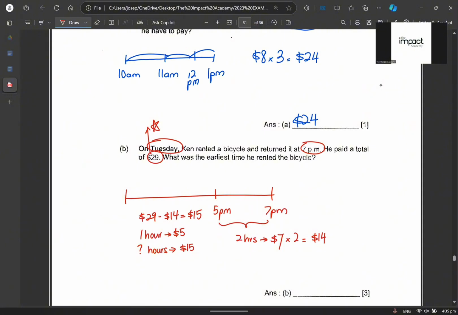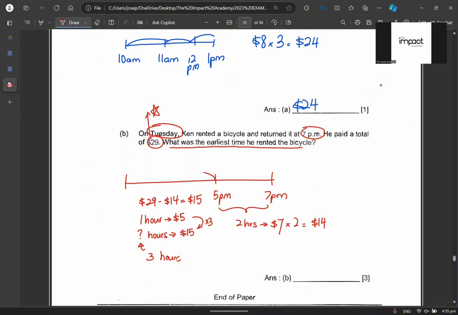how many hours will add up to $15? Very good. So how do I get from here to here? We all know that this is 3 hours. Agree or disagree? Well, what did the question say? What was the earliest time he rented the bicycle? Let's go back 3 hours. Can you see? 4, 3, 2 p.m. was the time that he rented the bicycle.